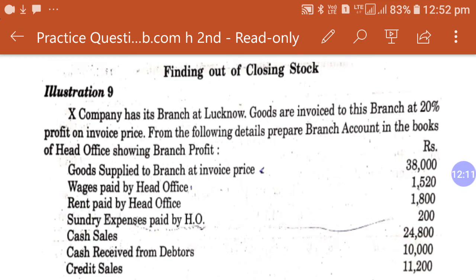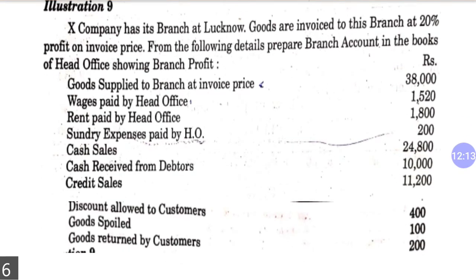So dear student, this question is about branch account. X company limited has its branch at Lucknow, and following is the information. Goods supplied to branch at invoice price. So this question is on invoice price, so you will have to calculate some amount of profit which is included in the value of a stock, and you will have to post that amount on the other side of the account.